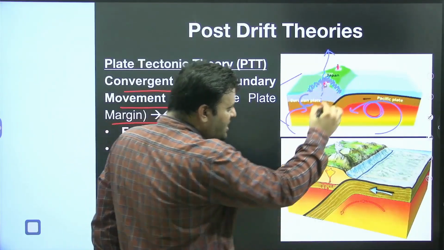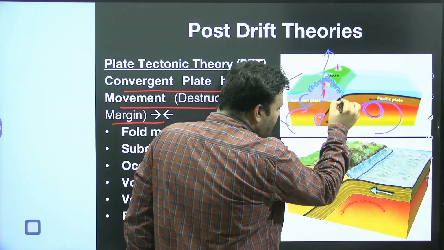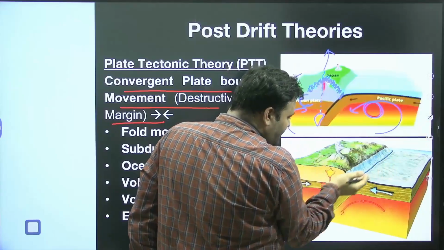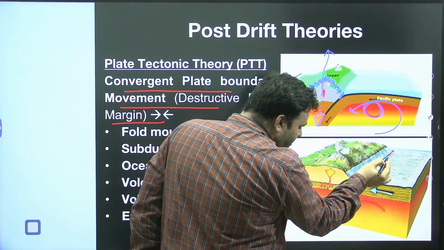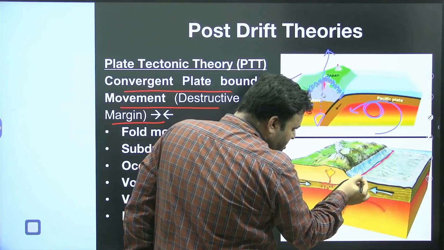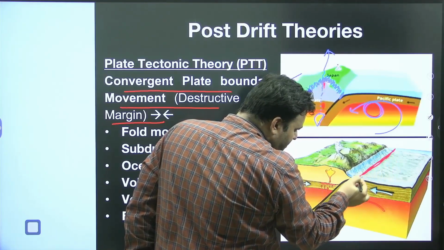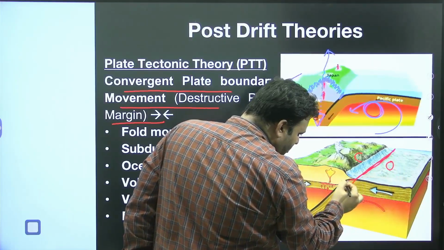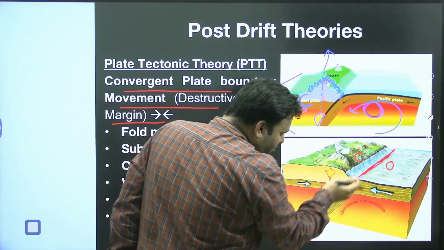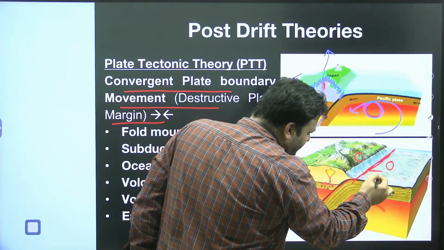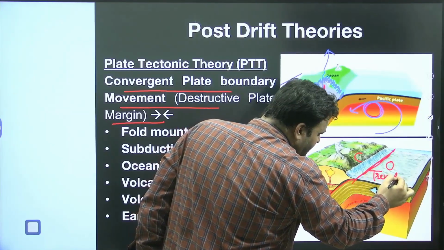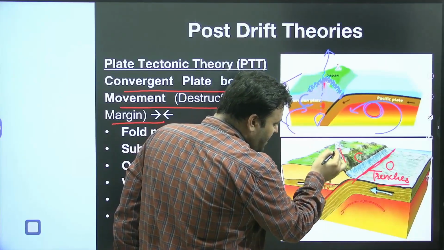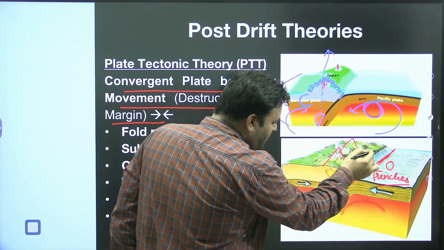Similarly, the portion where the interaction is taking place, in this image you can see the interaction. This is the part where the collision between the continental and oceanic plate is taking place, and this is the subduction zone. Here you will see the formation of trenches. So trenches will be formed, then young fold mountains will form.